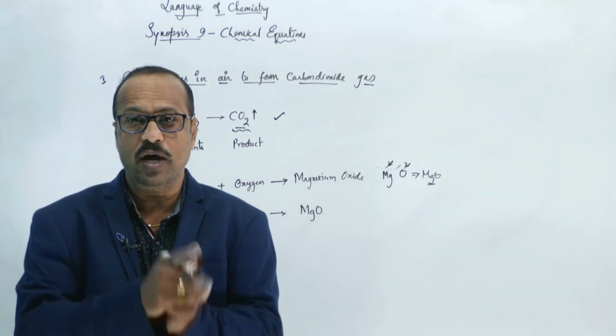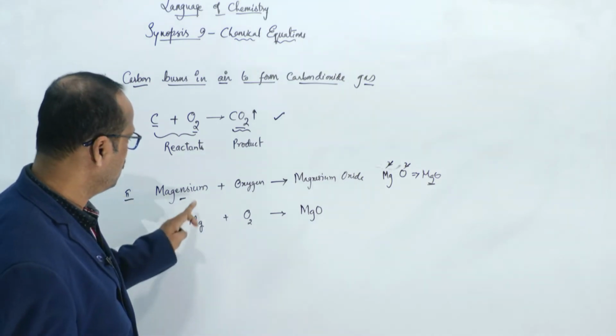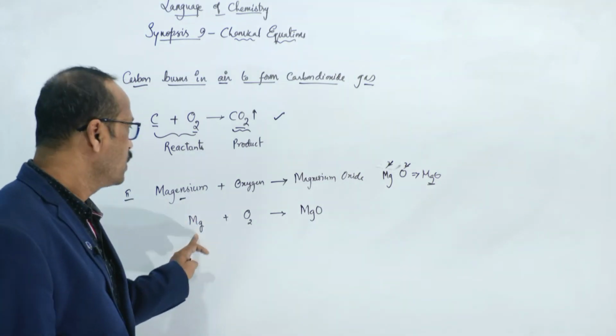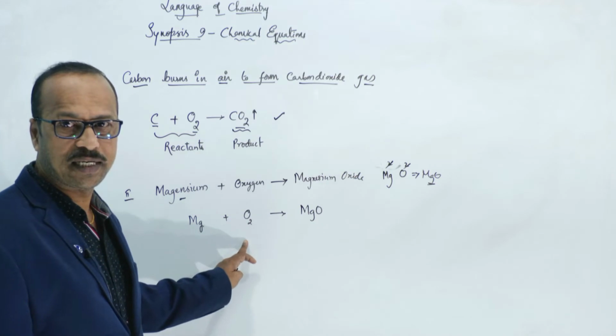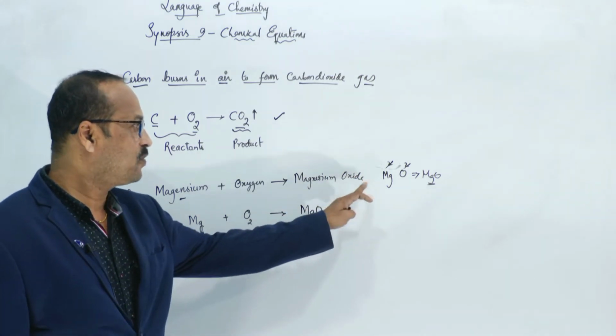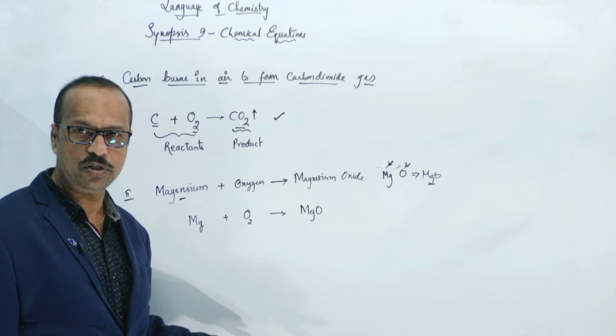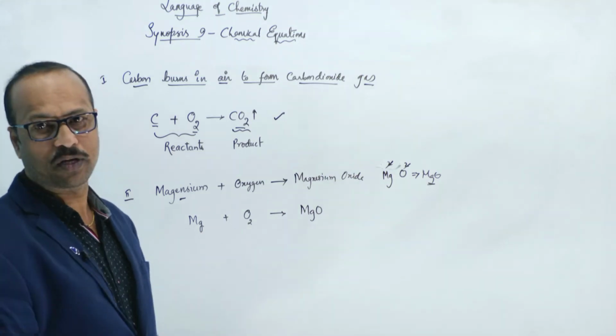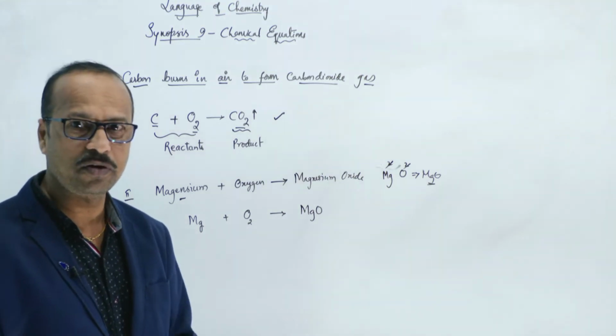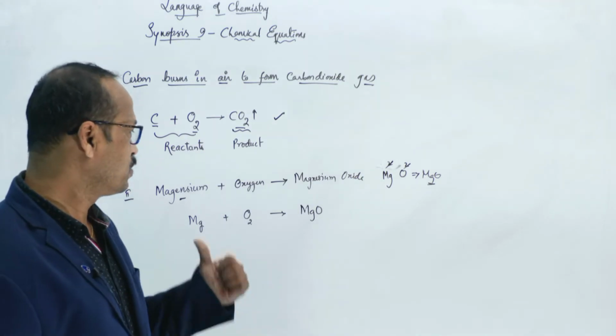Now the question arises, why? Yes, sir, the magnesium symbol is Mg, I have written it correctly. The oxygen formula is O2, I have written it correctly. The magnesium oxide formula, you said MgO, I have written MgO only. Then why can the teacher not give me marks? That's your question, right? Okay, I'll explain that now.